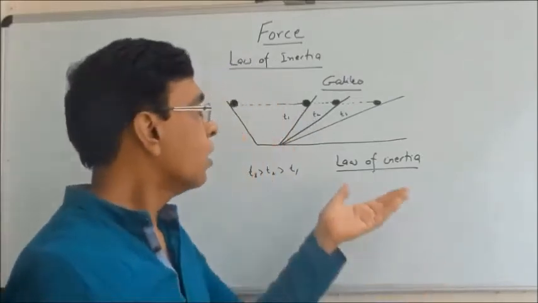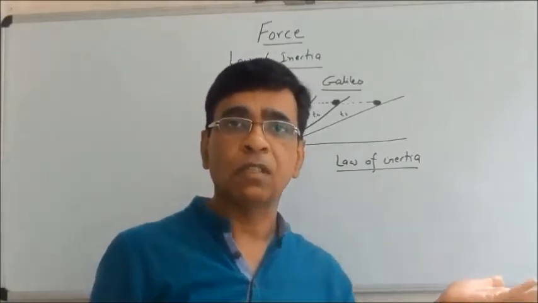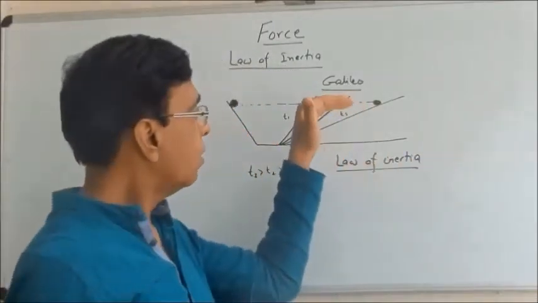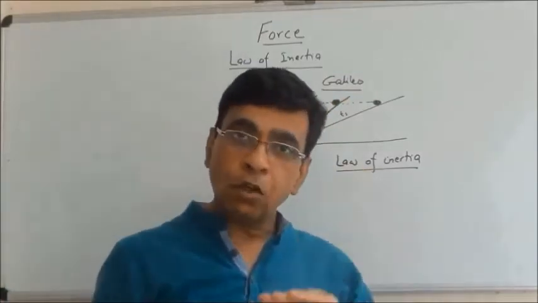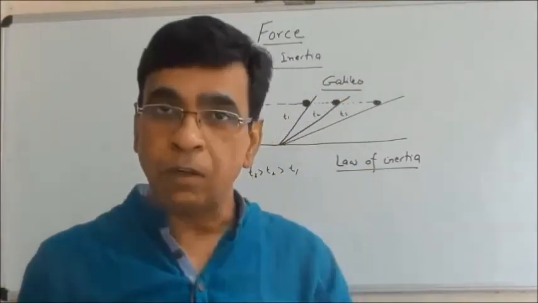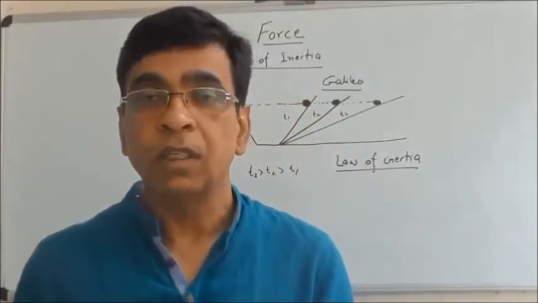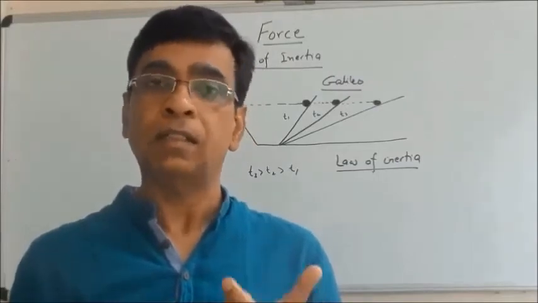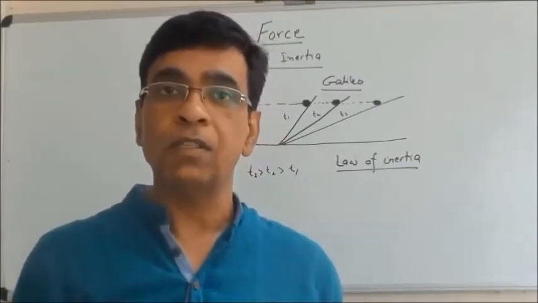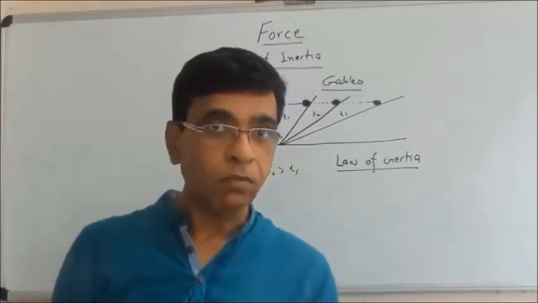So actually this law is defining force. We are saying the state of rest will not change. The state of uniform motion means the speed will not change, and the direction of motion will not change if there is no force. So force is something that changes the state of rest, the speed, or the direction of motion of an object.